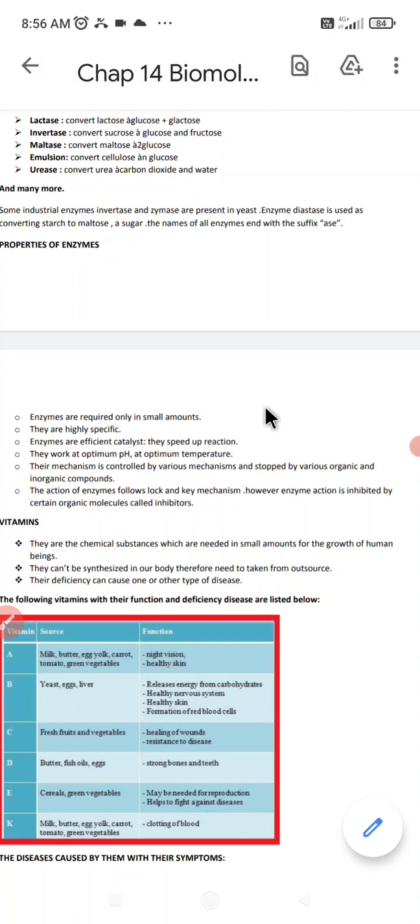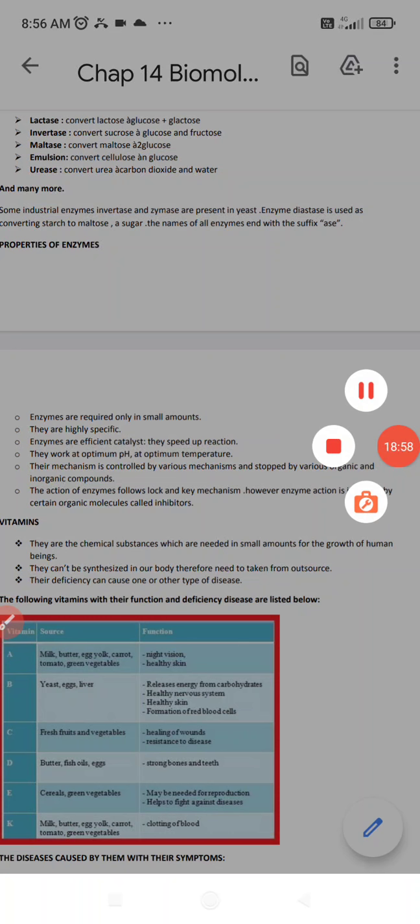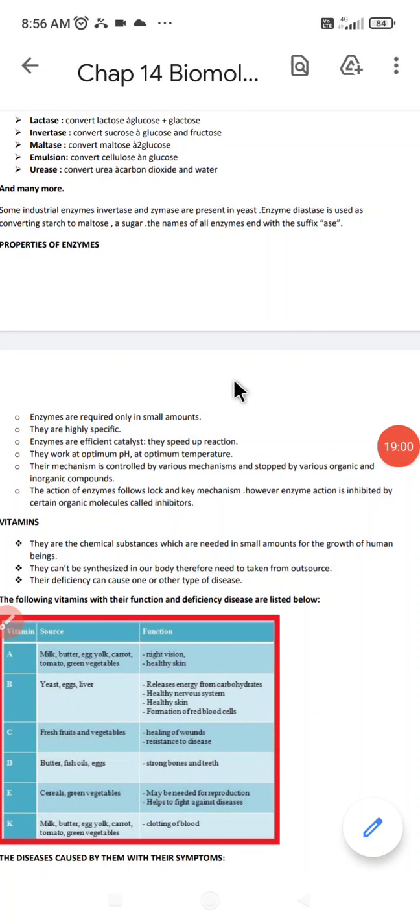These are the functions of enzymes. I'm repeating it once again: enzymes are required in very small amounts. They are highly specific in nature. Enzymes are efficient catalysts. They speed up the reaction, so that the reaction takes place completely. They work at optimum pH and optimum temperature. Their action is controlled by various mechanisms and inhibited by various organic and inorganic compounds. The action of enzymes follows the lock and key mechanism. However, enzyme action is inhibited by certain organic molecules called inhibitors.